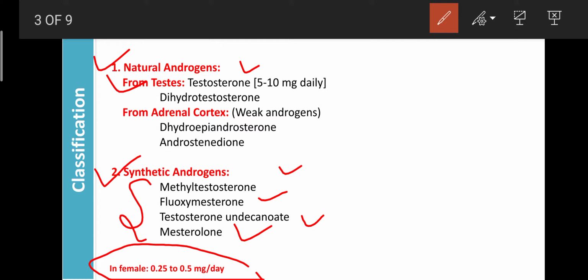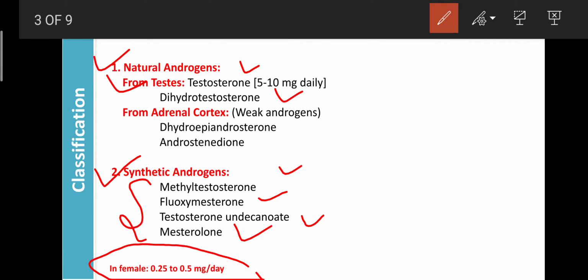And synthesis of testosterone or androgen mainly depends upon cholesterol. If cholesterol is more in the ovaries, they can secrete more testosterone, and that testosterone can cause cancer. The second androgen secreted from the testes is dihydrotestosterone. Its action is similar to testosterone. It is also involved in the development of the genital organs and the development of sexual characters in the male.